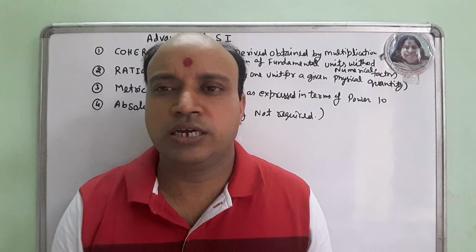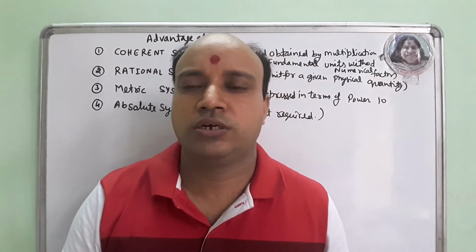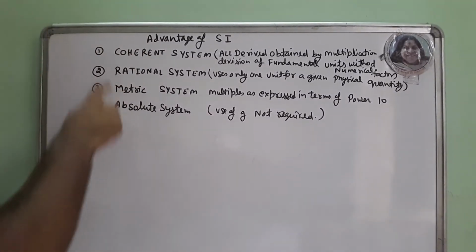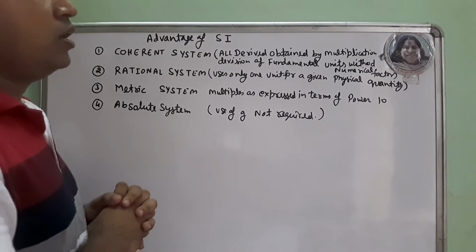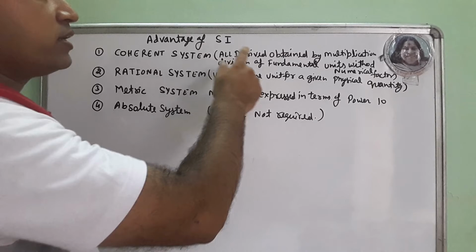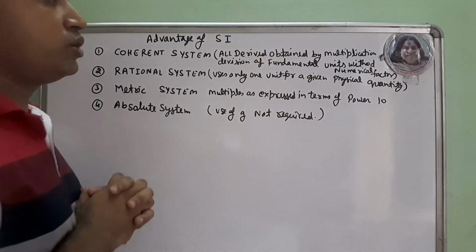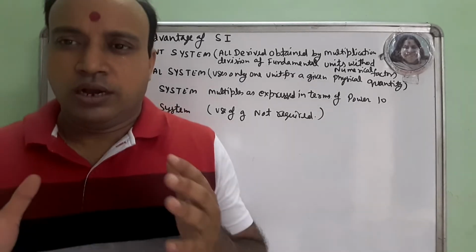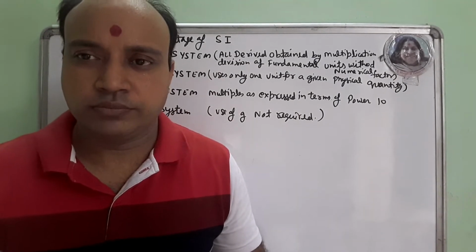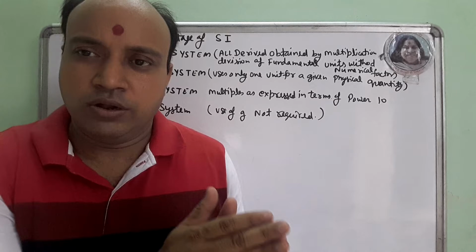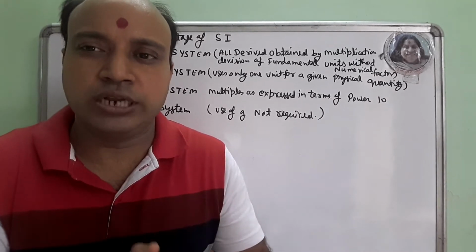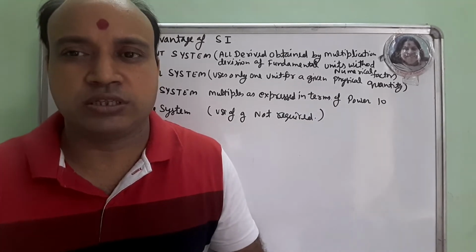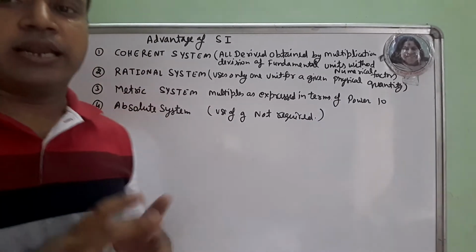हम डिस्कस करते हैं कि why SI system is internationally accepted. Number one point is it is coherent system. Coherent means all derived units are obtained by multiplication or division of fundamental units without numerical factor. हमें कोई numerical factor include नहीं करना. हम फोर्स को मास इंटू एक्सेलरेशन, मीटर पर सेकेंड स्क्वायर के टर्म में आसानी से विदाउट एनी न्यूमेरिकल फैक्टर इंक्लूड कर सकते हैं.